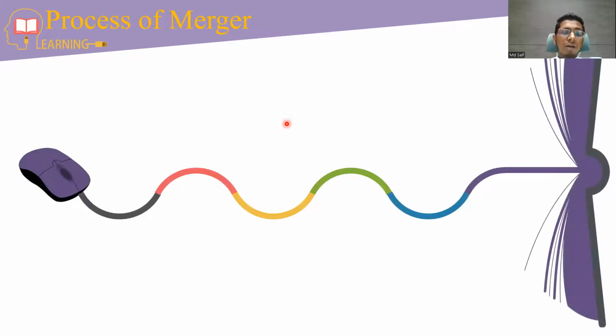Our next topic is the process of merger. I have condensed the whole process of merger into 12 simple steps.